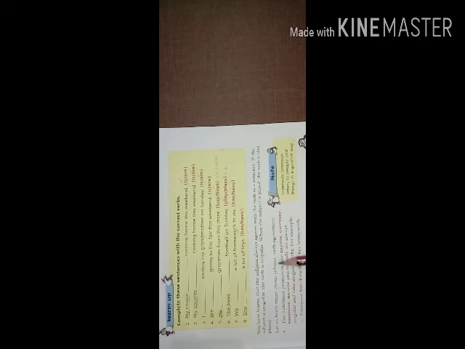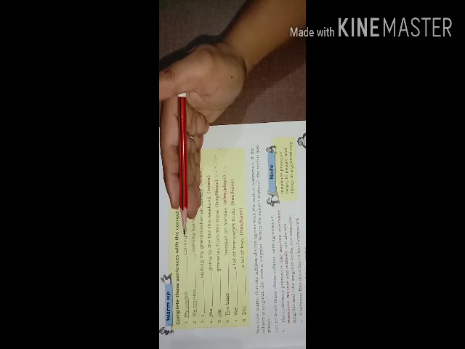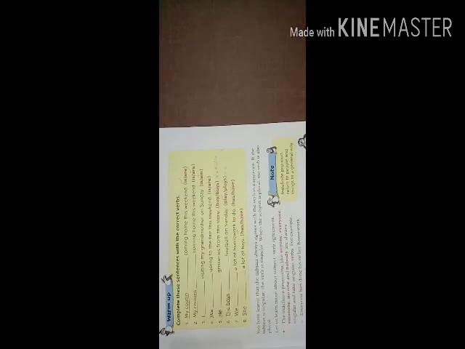Let us learn more about subject-verb agreement. This is the previous part of your class, that whenever the subject is singular, the auxiliary verb is also used in singular form. And whenever the subject is plural, the auxiliary verb is also used in plural form. You can see all this in this part. Okay. Now let's come to the second part of this chapter, subject-verb agreement.